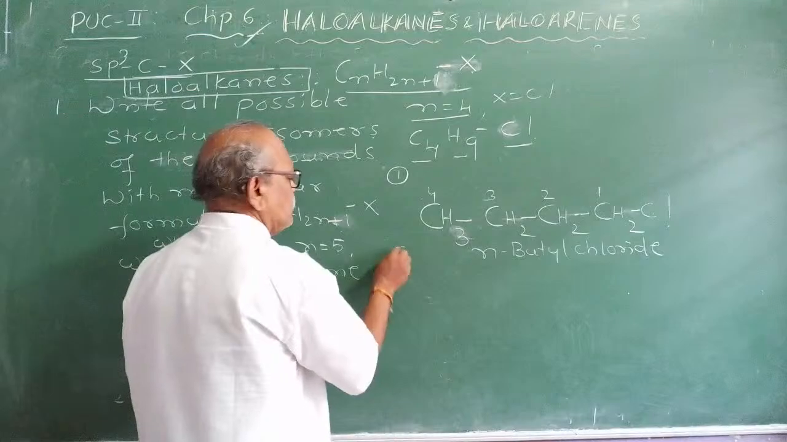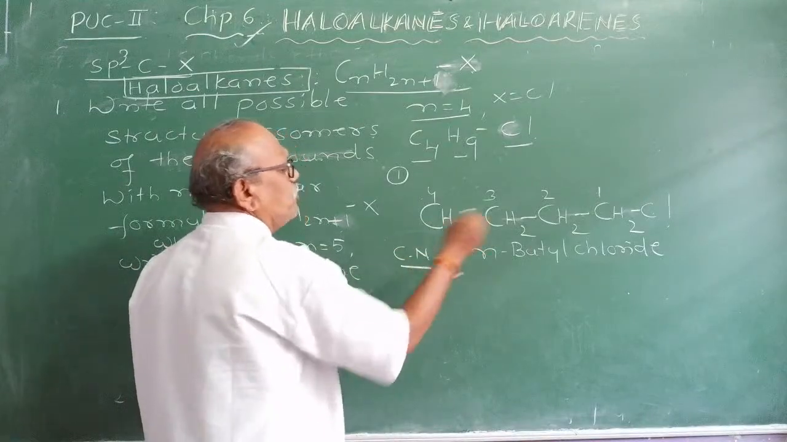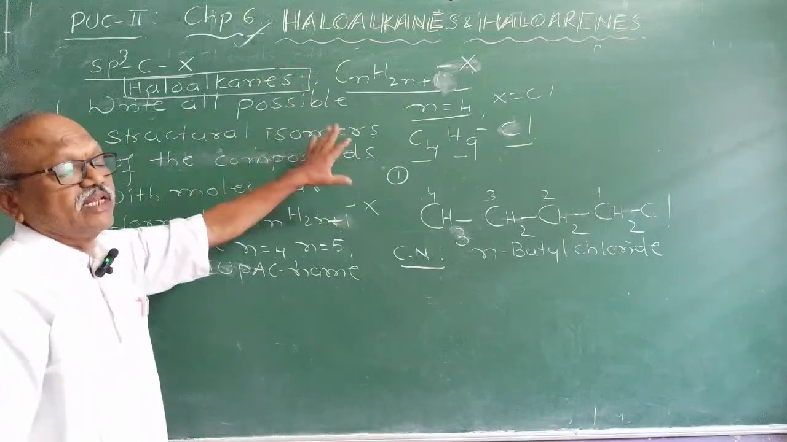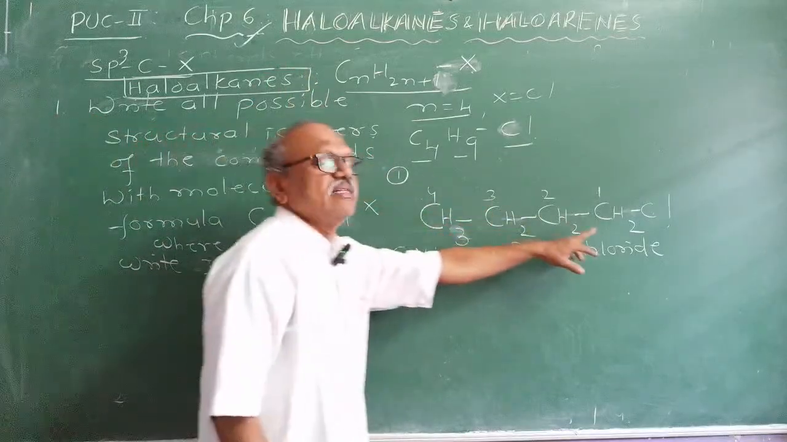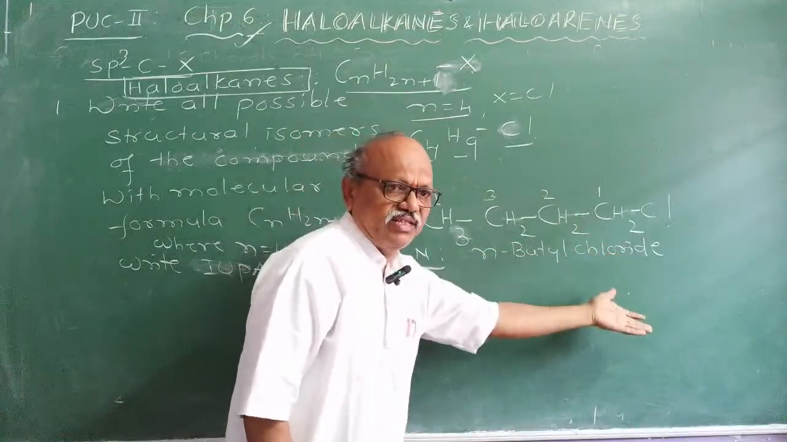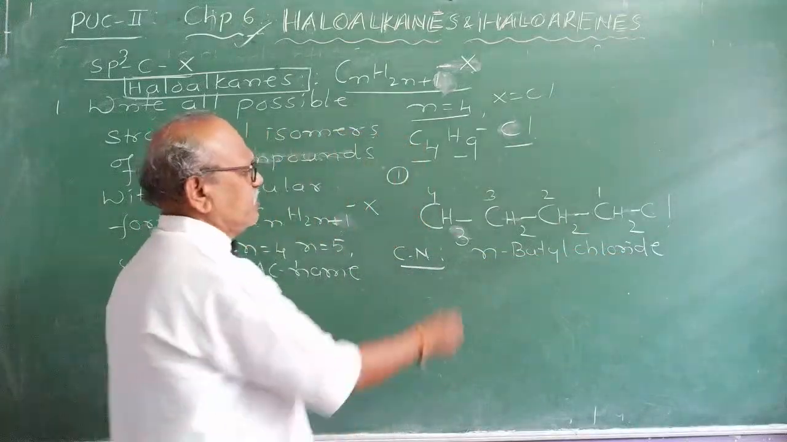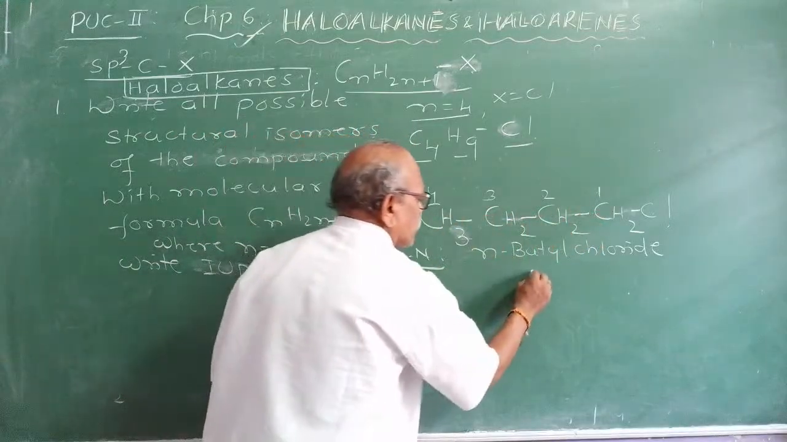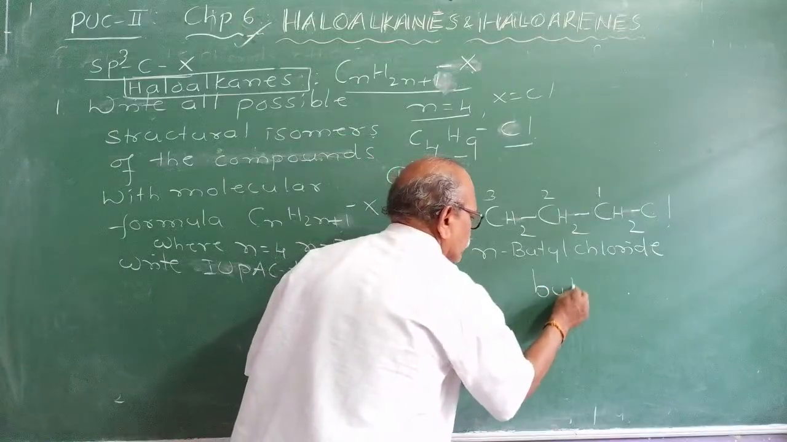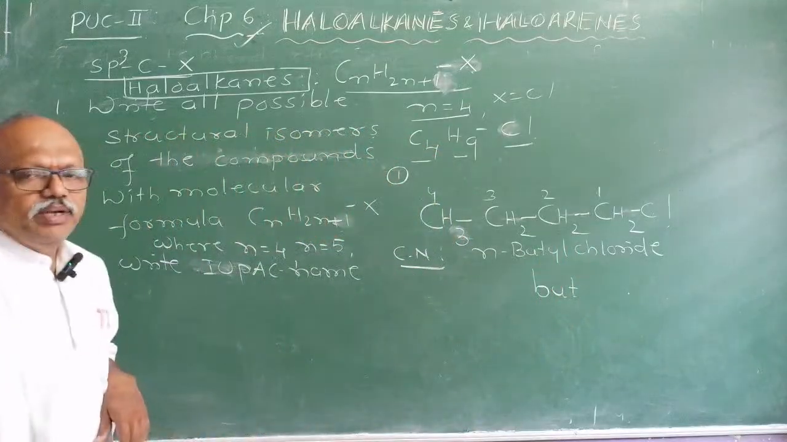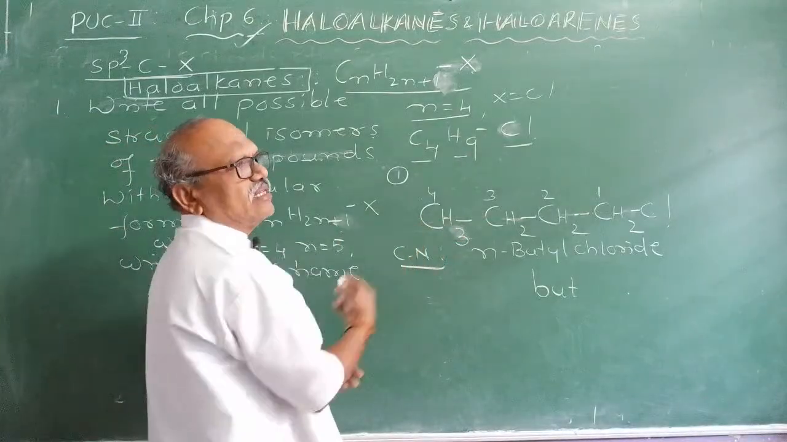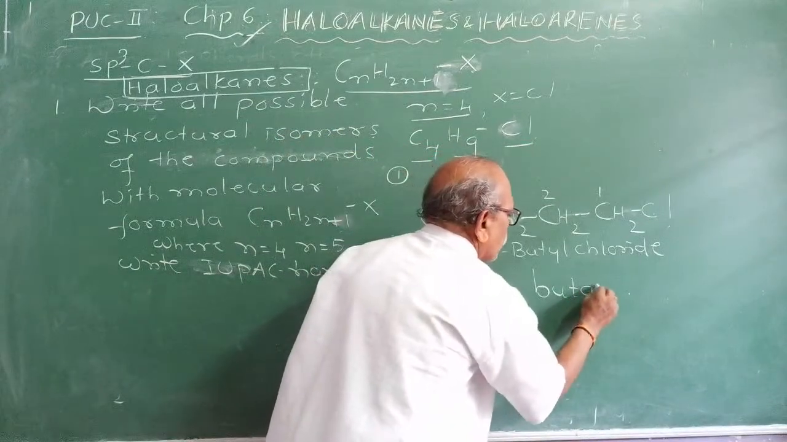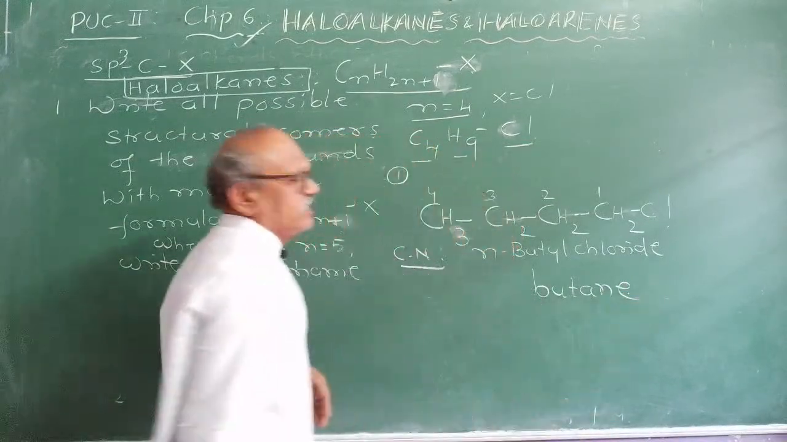The common name for this is n-butyl chloride. Now, what are the rules of naming haloalkanes in IUPAC nomenclature? Haloalkanes are generally not written as suffixes, they are written as prefixes. First of all, you have to write the root word. The root word represents the number of carbon atoms, therefore let me write but. Between carbon and carbon, is it saturated or unsaturated? Saturated, they all contain single bonds. Therefore, let me write it as butane.